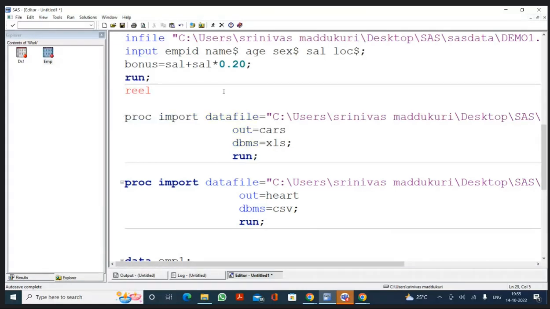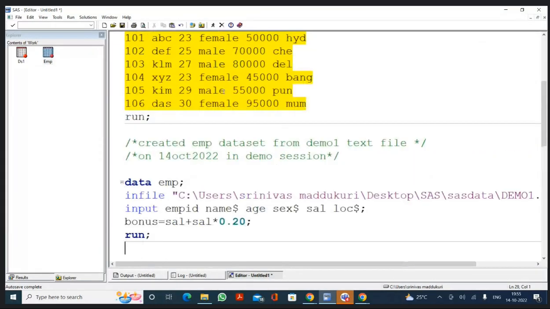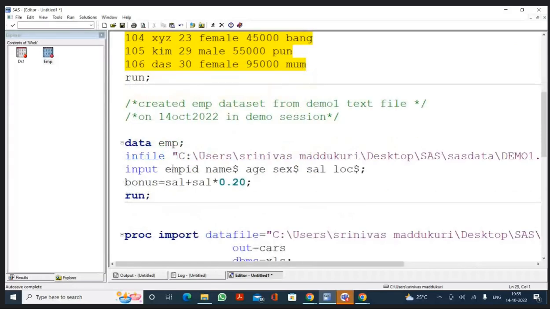Actually, the first method to create a comment is to start with an asterisk and end with a semicolon, no? If you want to comment this, you can keep an asterisk symbol here. This also is going to become commented. But if you want to uncomment it, you have to manually remove the asterisk symbol again. But what is the advantage with the second method? If you press Control forward slash, it becomes commented. If you want to uncomment it, you no need to remove the asterisk. Simply press Control Shift forward slash.